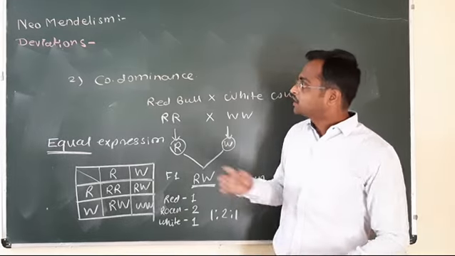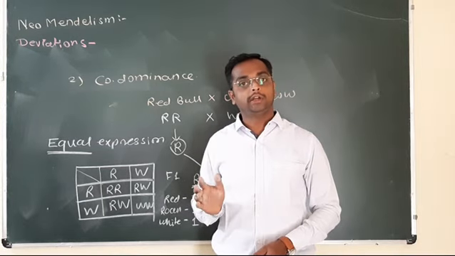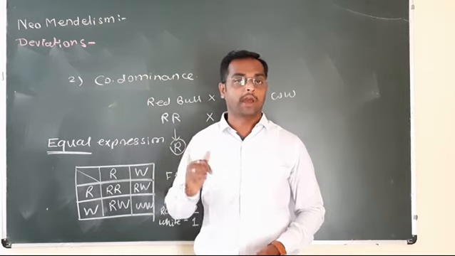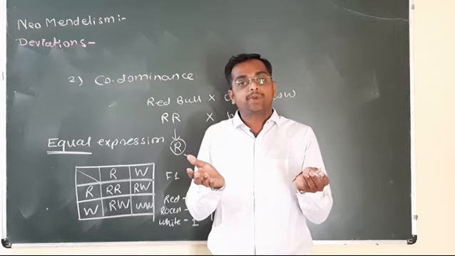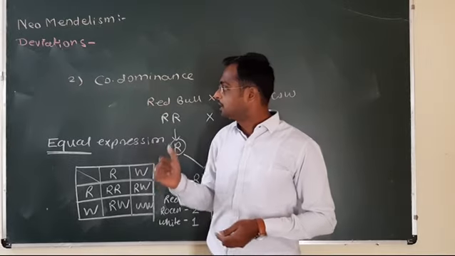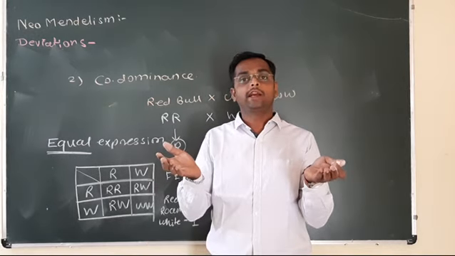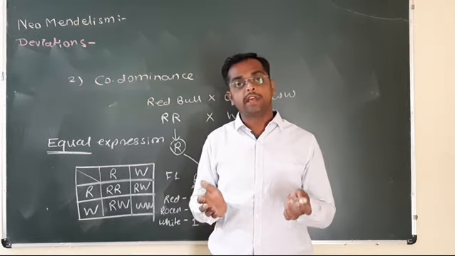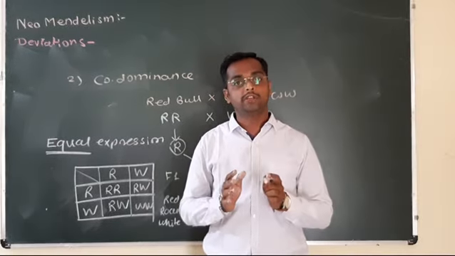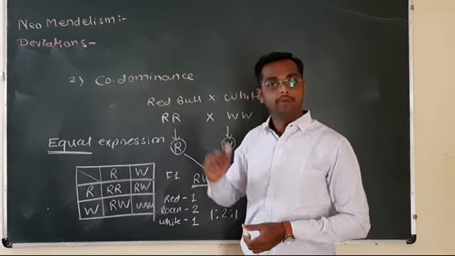Now these are the first two examples of neo-Mendelism, or deviations from the Mendelian ratios: incomplete dominance and codominance. In incomplete dominance, there is a partial expression of character. Red color and white color express partially, or half, so there is the appearance of pink color. But in codominance, it is the equal expression of character. Red color and white color express equally. So separate red colored hairs and separate white colored hairs are present, and these hairs get mixed, or the cattle with white color and red patches is found in codominance.